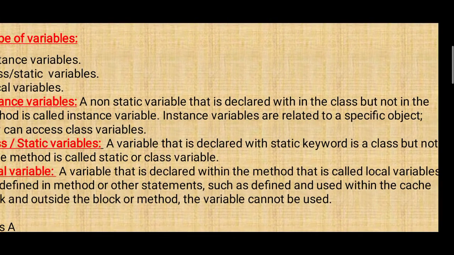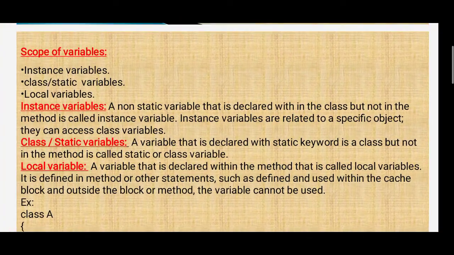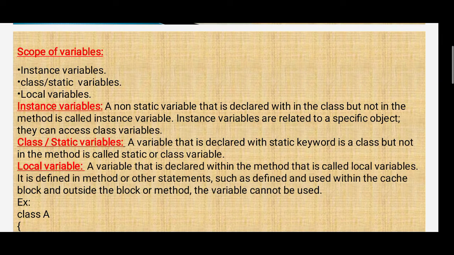Next, scope of a variable. There are instance variables, class or static variables, and local variables. First is the instance variable: a non-static variable that is declared within the class but not in a method is called an instance variable.